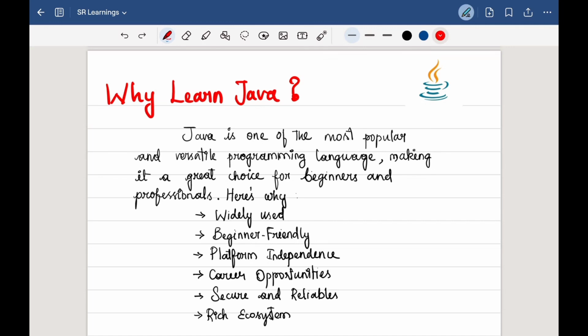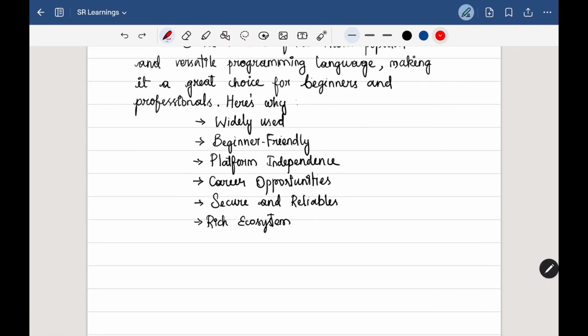So why are we learning Java? Java is one of the most popular and versatile programming languages, making it a great choice for beginners and professionals. Let's see why. The first one, it is widely used. Java powers web applications, Android apps and enterprise systems, making it in high demand globally. Another thing, beginner friendly. Its simple syntax and strong error checking make it easy to learn and debug.